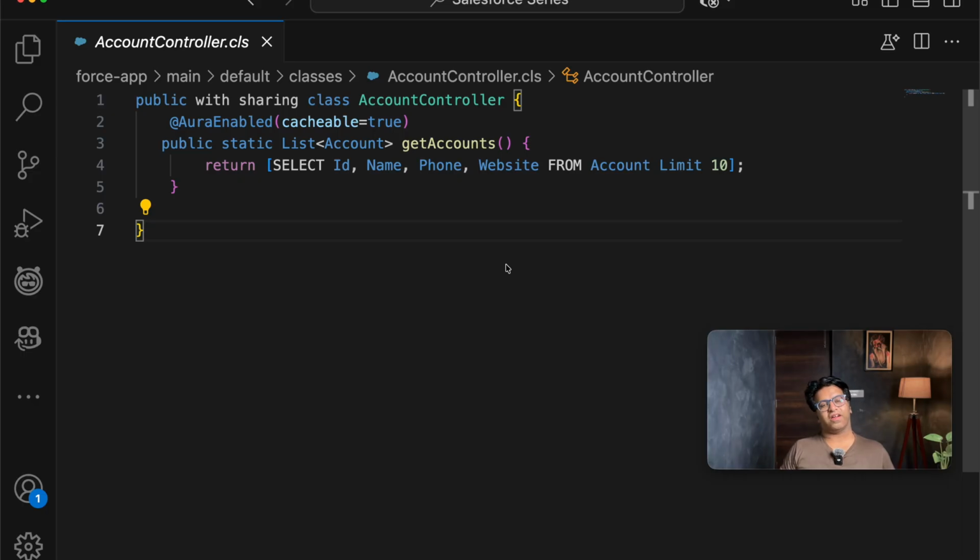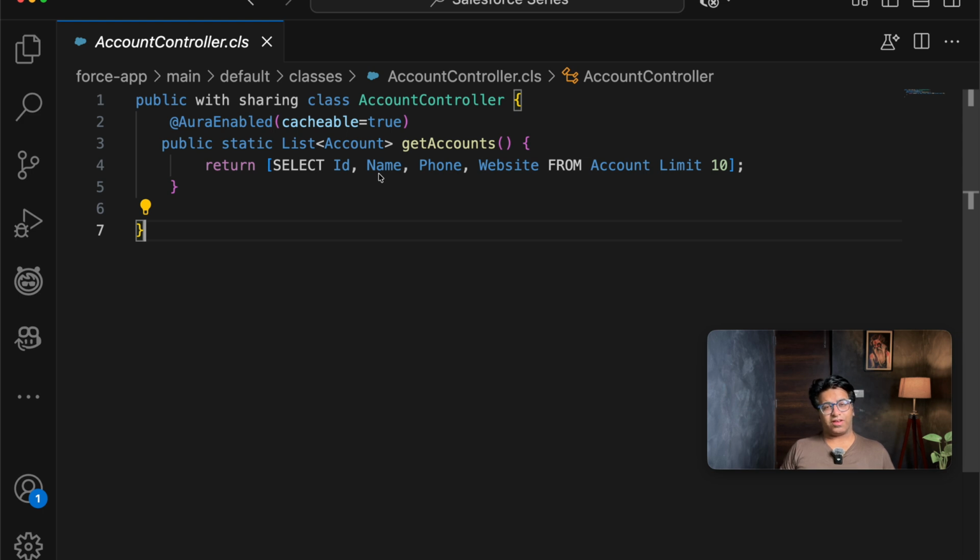So let's first understand the Apex class that we will be using to fetch the data from Apex. First of all, we have created the public class with sharing, that is AccountController. And in the same AccountController, we have used the AuraEnabled decorator. AuraEnabled is used other than in Visualforce. For example, if you are creating an Aura component or a Lightning web component, then to fetch the data from Salesforce, we need to use @AuraEnabled and cacheable equal to true.